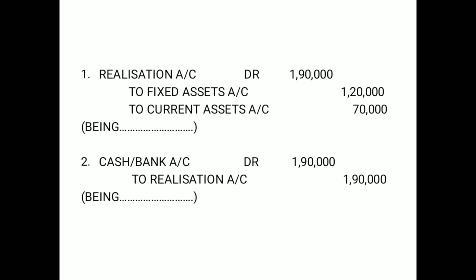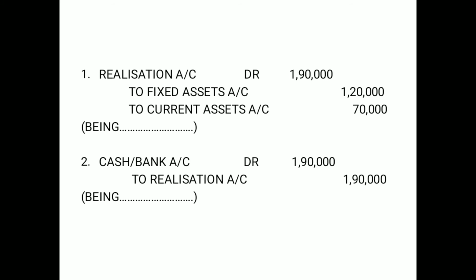Narration: Being assets accounts are closed and transferred to realization account. Narration you can easily read in the illustration and understand. That is the reason it is not written here. Obviously, writing down narration is not difficult. So when you are doing the homework sums, which are illustrations, you will write down narration along with that. So while solving sums, you will be able to write down narration in the same manner.